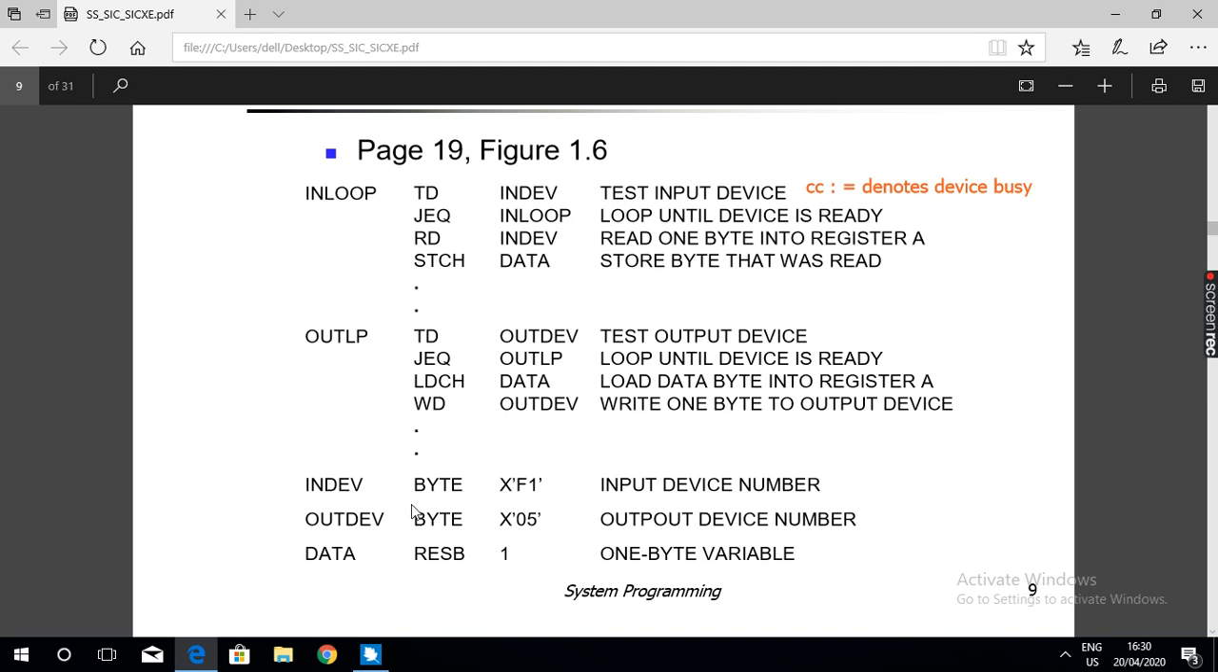IN DEV means input device. BYTE is an instruction that can be used to allocate 1 byte of memory for storing values. It is just like declaring a character variable, char ch. What happens? The compiler will allocate 1 byte of memory. Then ch equals some x.